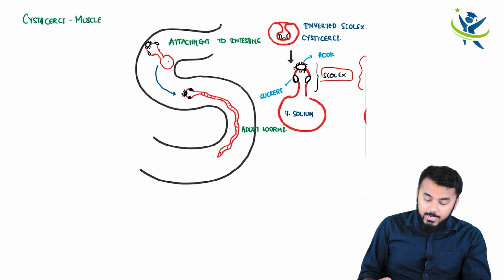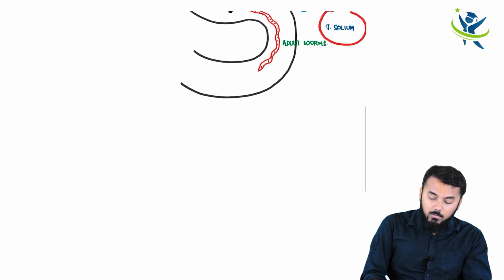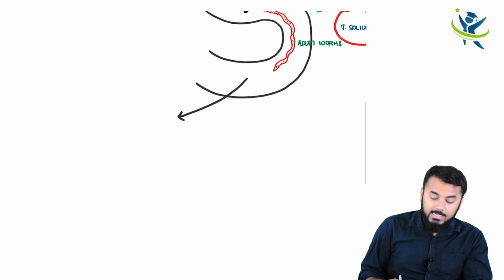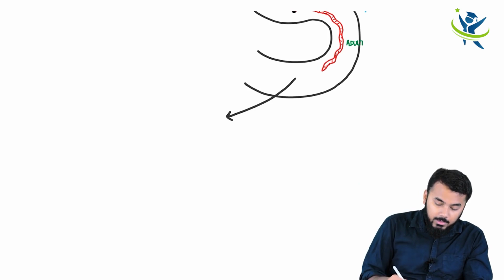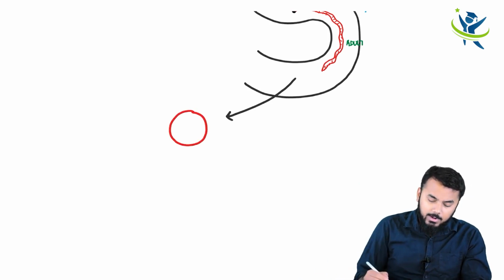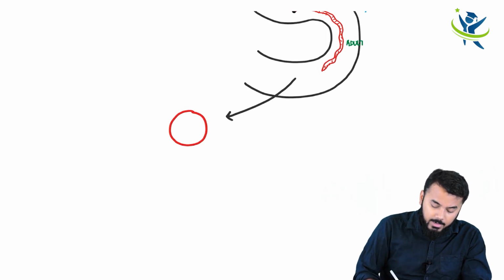Now what are these adult worms gonna do, guys? These adult worms are going to release eggs.